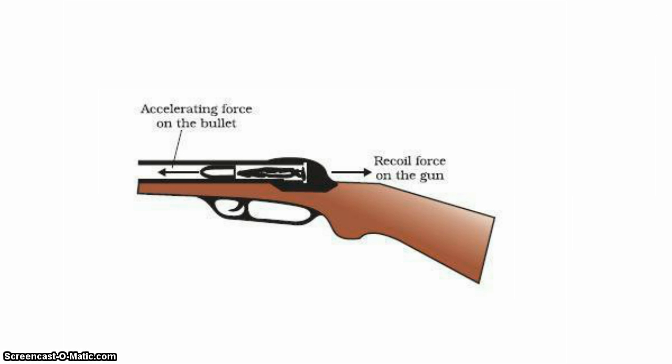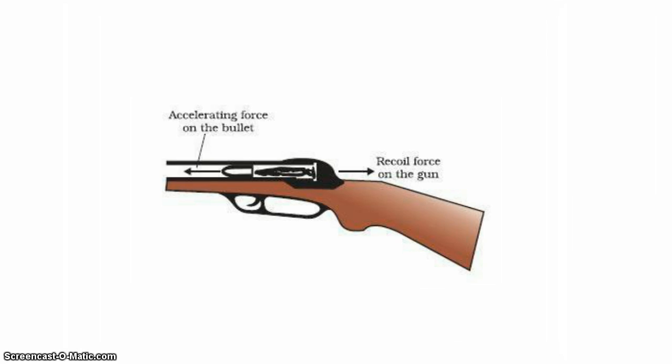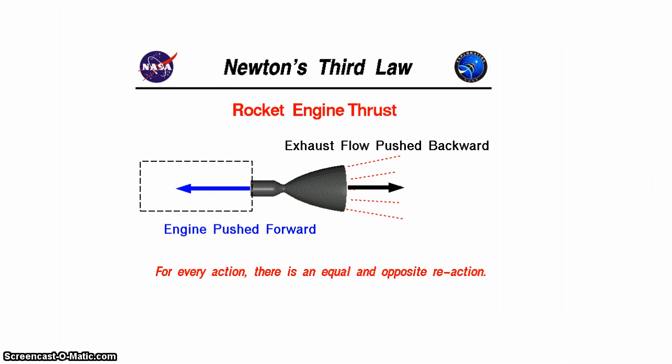Similarly, when a bullet is fired from a rifle, there is an interaction between the bullet and the rifle. The forces are equal and opposite, so the rifle kicks. But due to its smaller mass, the bullet accelerates much faster than the more massive gun. A rocket engine and the recoil of the gun accelerate because of the reaction forces created by the bullets they fire. In the case of the rocket, air.